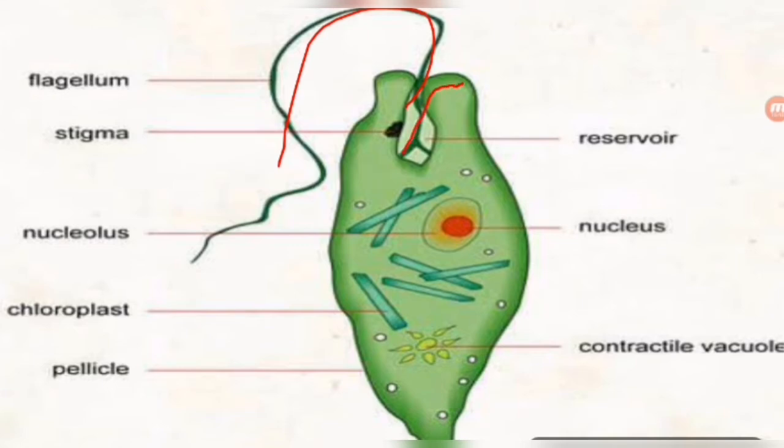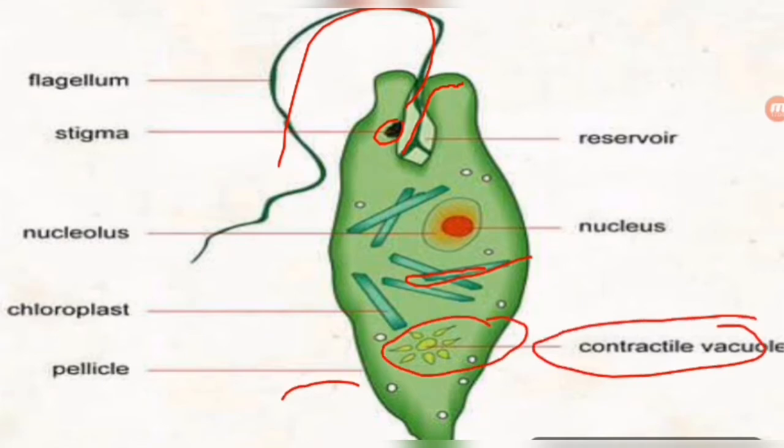It is not visible, but it is also present. Stigma, it is the eye-like structure, known as stigma. Nucleus is found. Chloroplast, you are looking here, chloroplast is also found. The outermost covering is pellicle. This one is contractile vacuole.